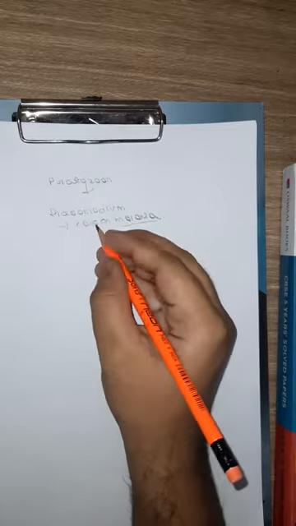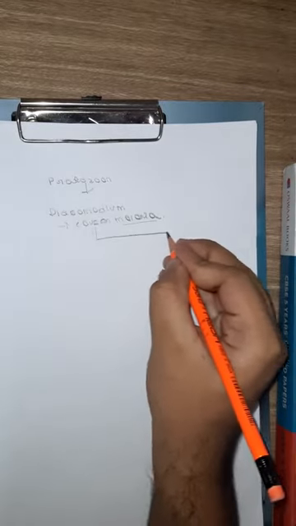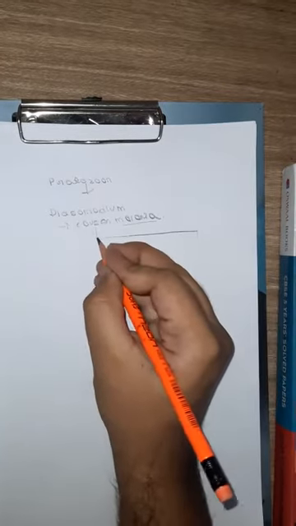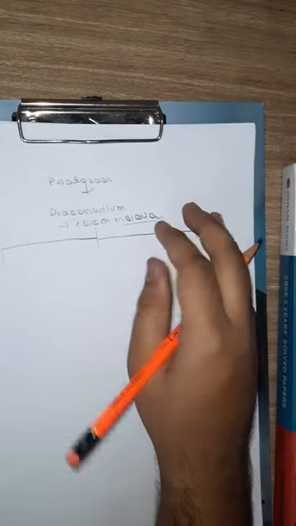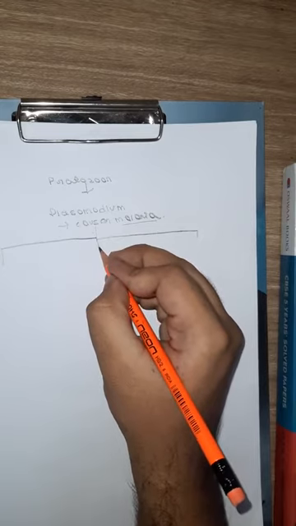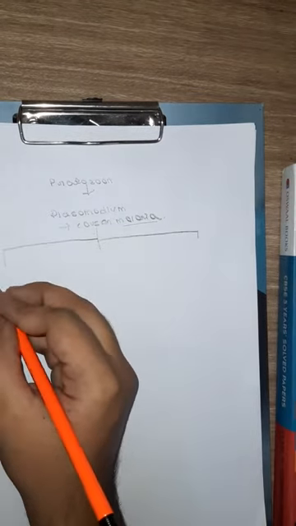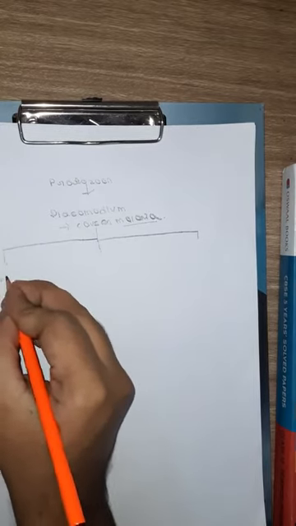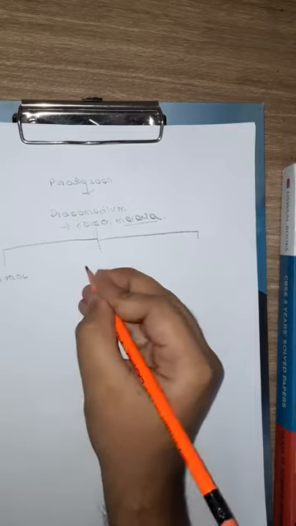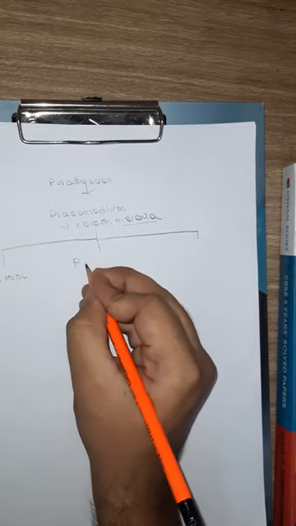Now, 3 species of Plasmodium are present, which cause different kinds of malaria. One of them is Plasmodium vivax. Second is Plasmodium malariae.